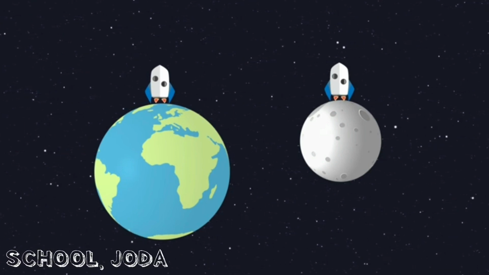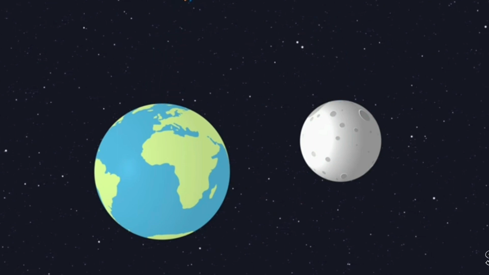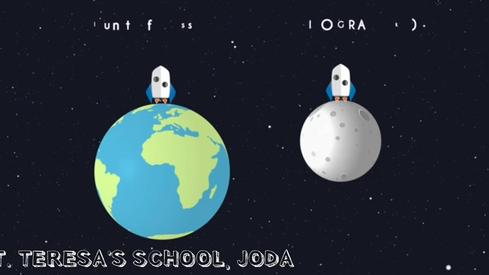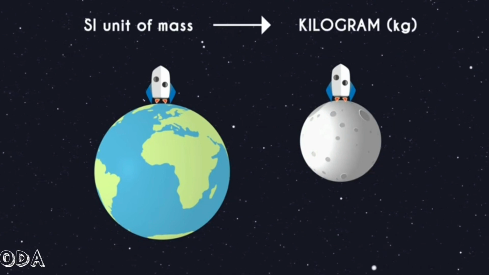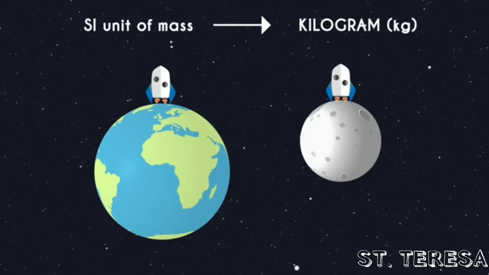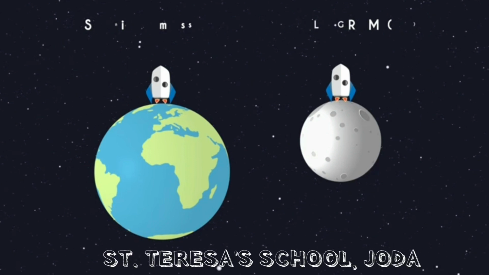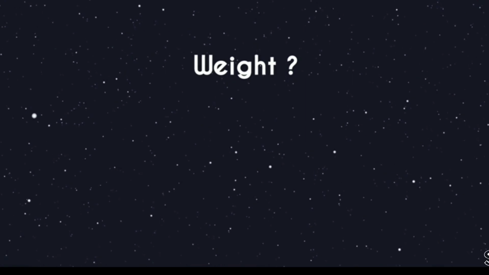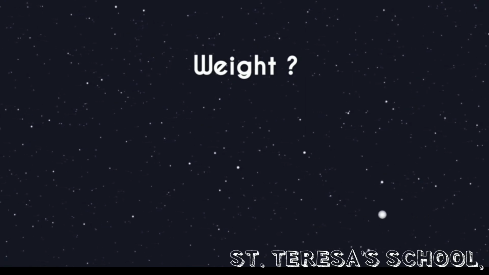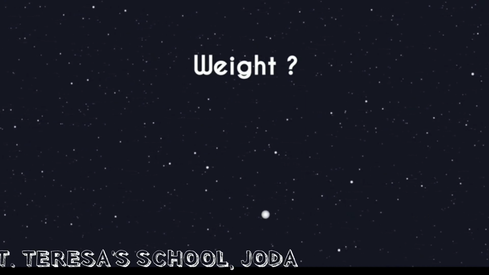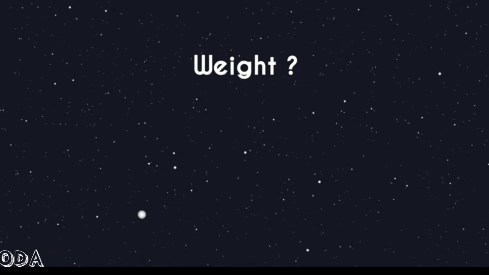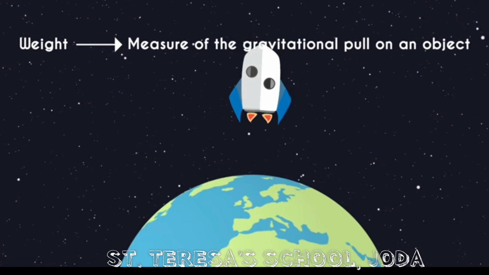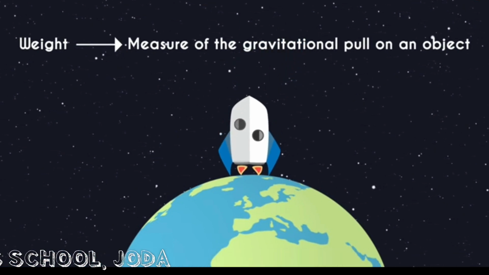The standard metric unit of mass is kilogram. We use some multiples of kilogram like gram and milligram as well. Now, what's weight then? How do we understand the weight of an object? Mass is nothing but the measure of how much matter an object has. Weight is the measure of how strong the gravity pulls on that matter. It's the measurement of the gravitational pull on an object.